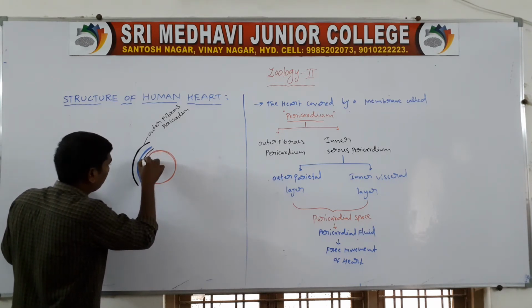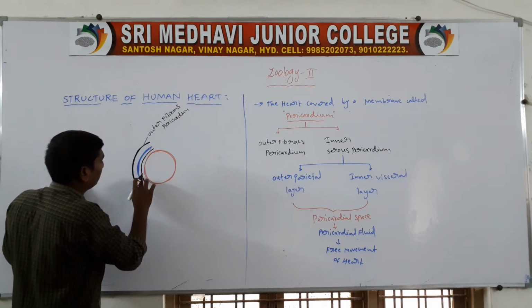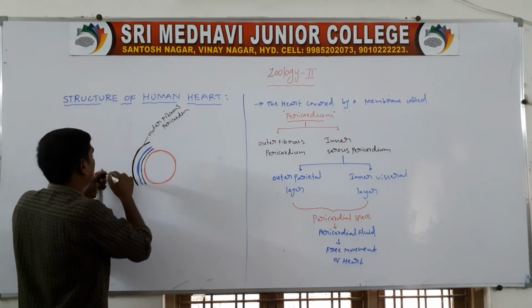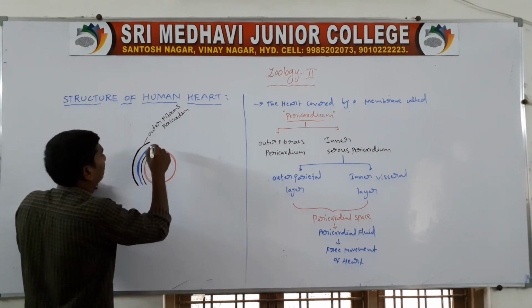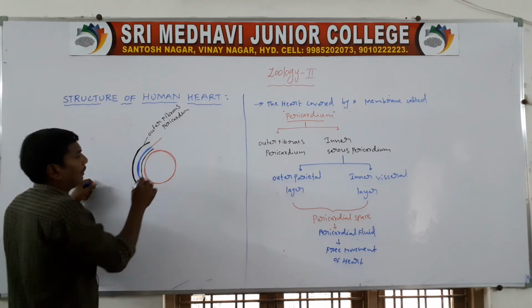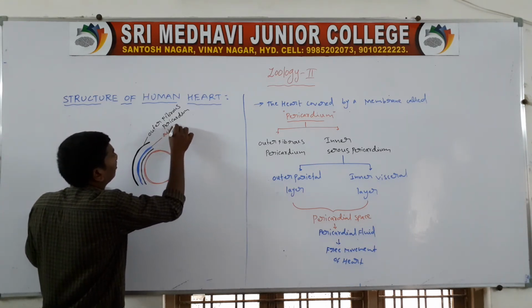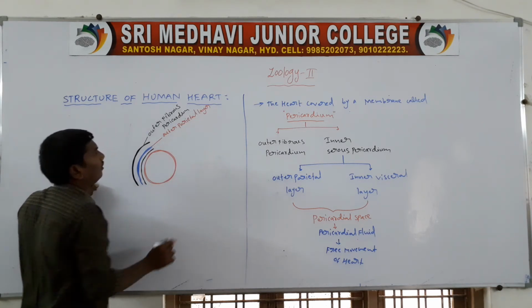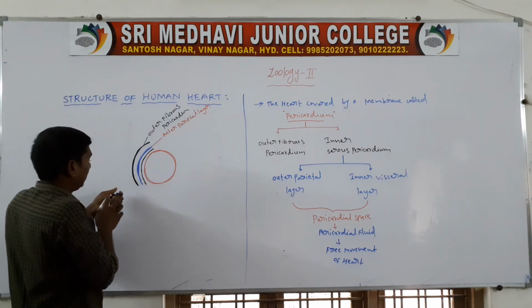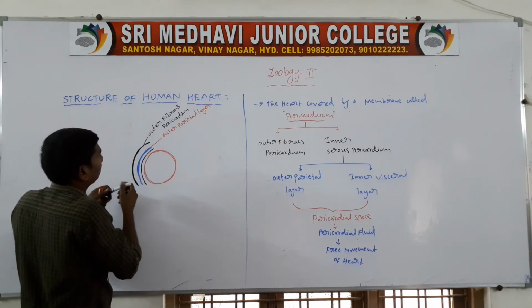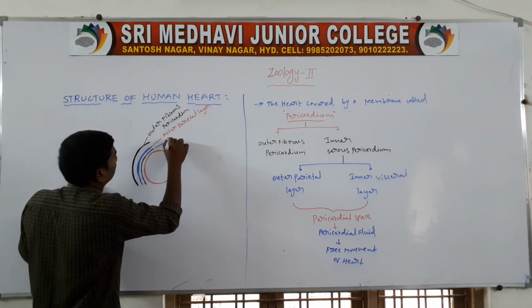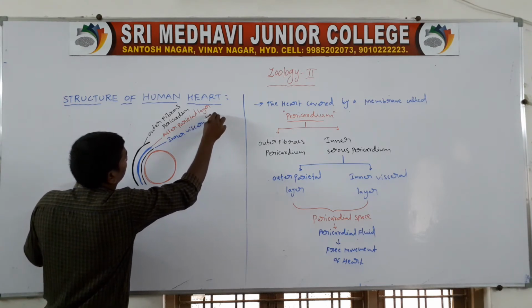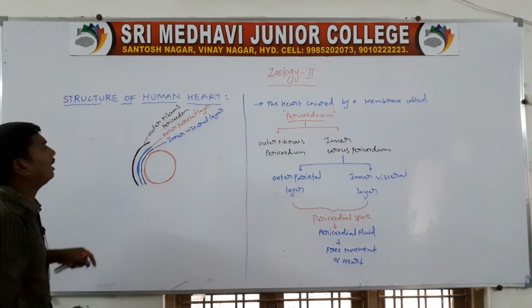These are the two layers: this is the outer parietal layer, and this is the inner visceral layer. And this is the heart.